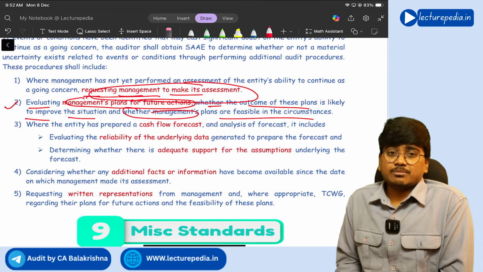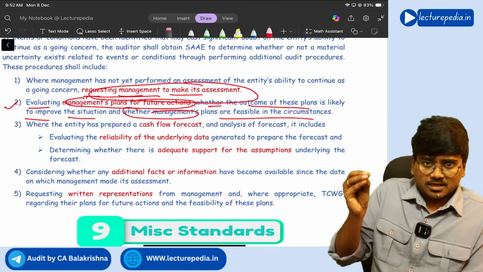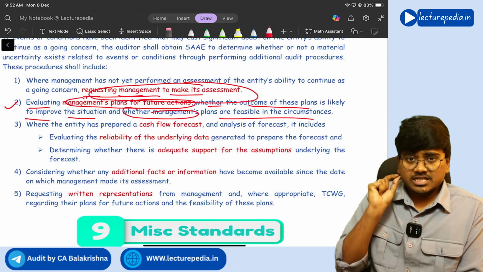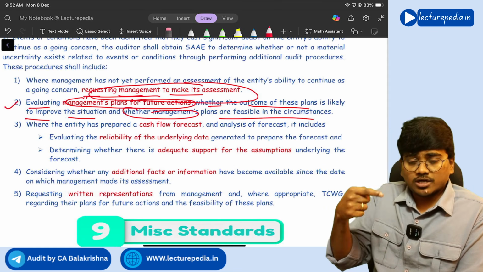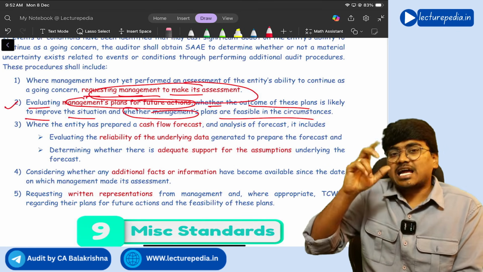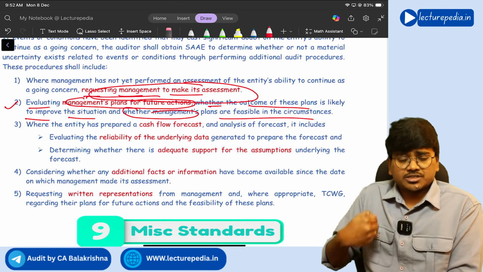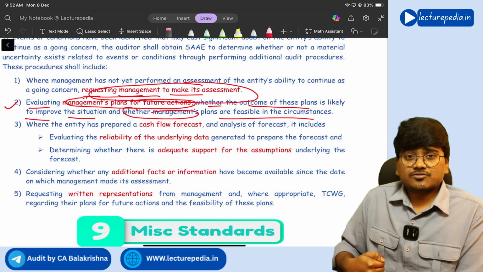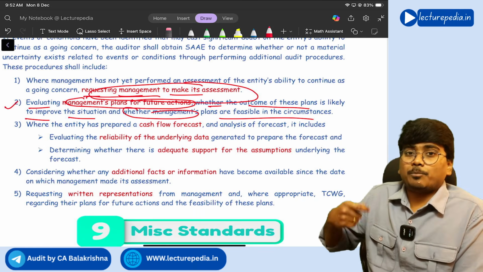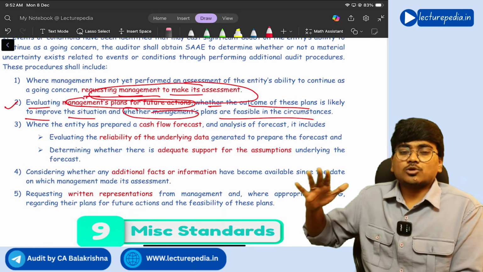Next, sometimes what the management will do is, see auditor, even though there are conditions, even though there are events that may cast significant doubt on the entity's ability to continue as a going concern, we are having sufficient cash flows. See, this is our cash flows. With these cash flows, we will be able to pay the liabilities. So we will be able to continue as a going concern.